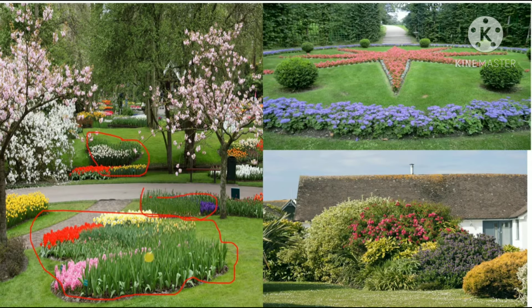Shorter in height, soft tender stems, non-woody stem. You can easily bend their stem and they have few branches also. These over here are shrubs. Taller than herbs, woody stem, the branches start near the base. These are also shrubs. And these are trees over here.